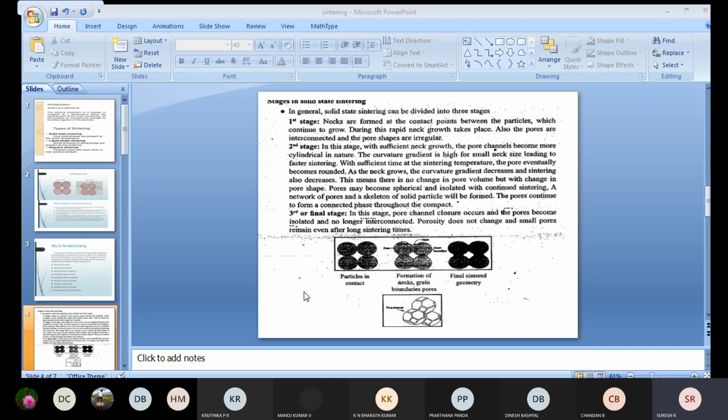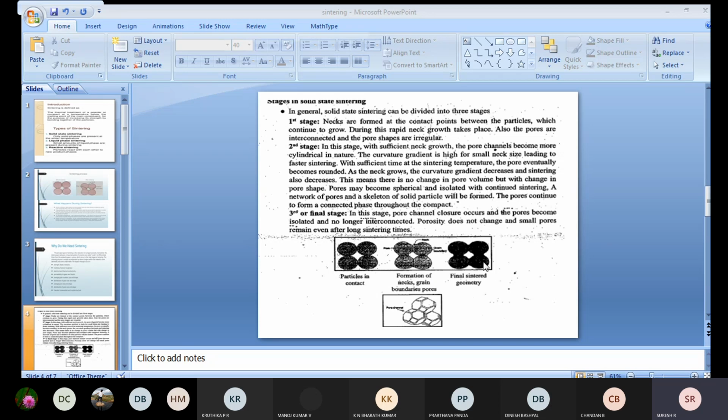You can check out the things over here. In the case of solid state sintering, this process will be happening, as we have shown in the diagram. So these are the particles in contact. It may be 4 particles, it may be more than 4, or n number of particles. Let it be. Okay. So this is how the pores have been formed during the process. During the sintering process, neck formation takes place between the particles. Apart from that, the pore size will be reduced because of the large grain boundaries over here.